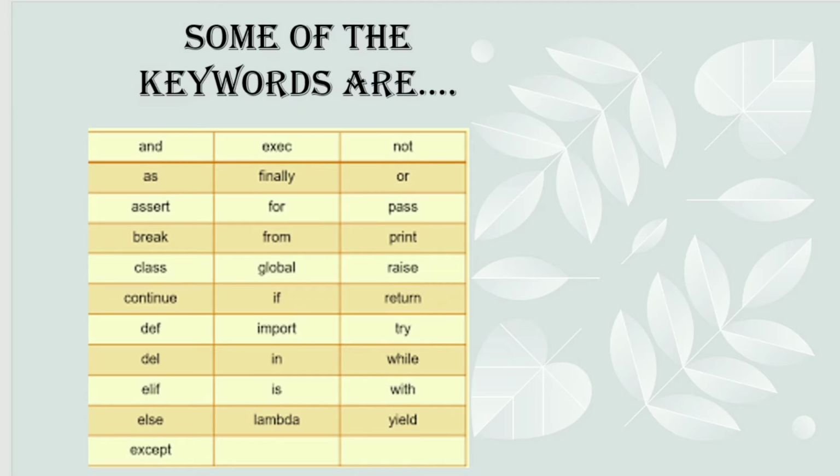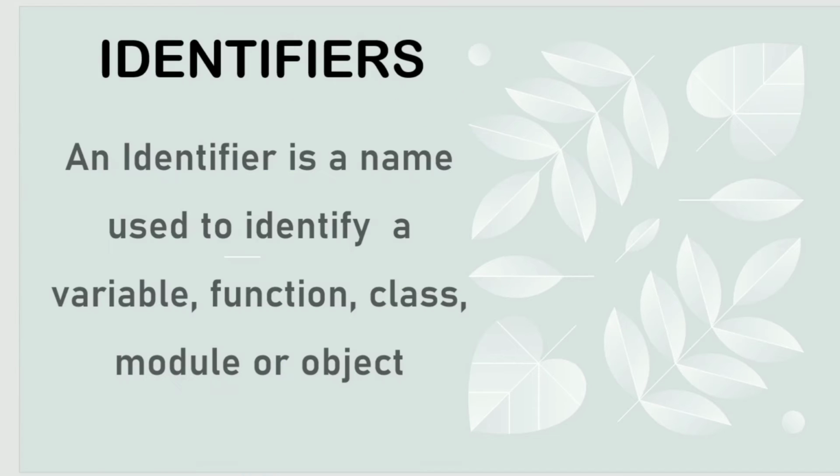Let me show you some examples of keywords. Actually these are the keywords. These words are used to define the syntax of the code. Actually True and False also come under keywords. All keywords in Python are written in lowercase except True and False. So that's it, it's nothing difficult. If you want to use keywords, you must know their usage properly, then you can use the keyword wherever you want. And now we are moving to identifiers.